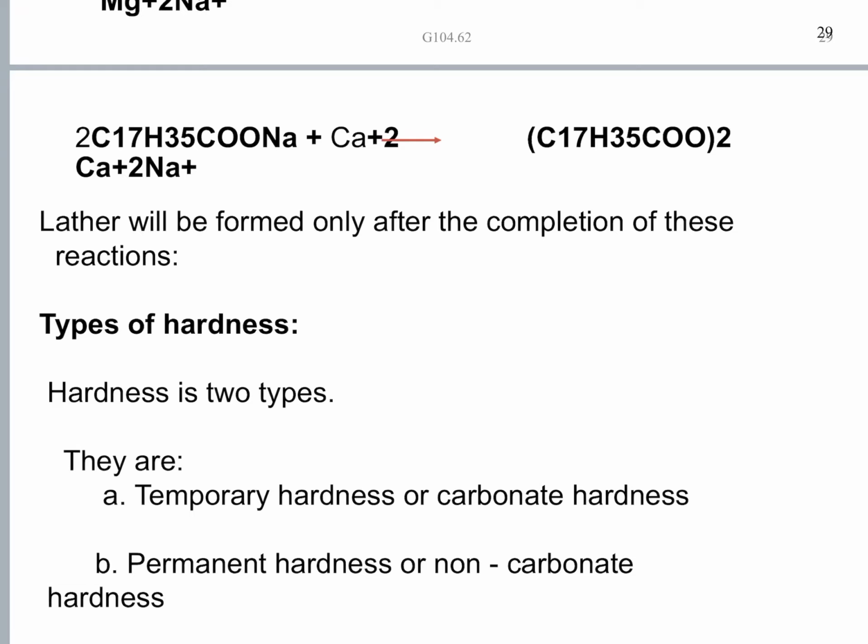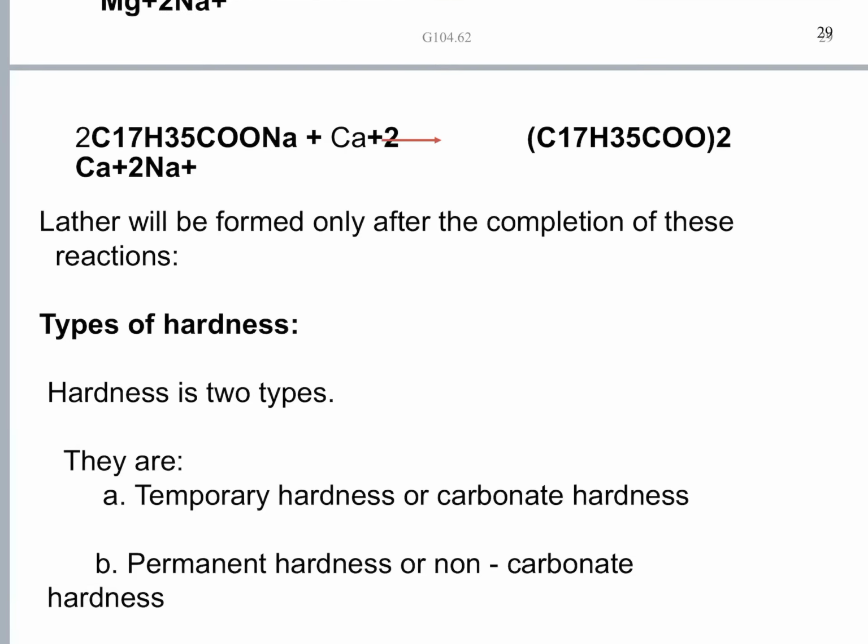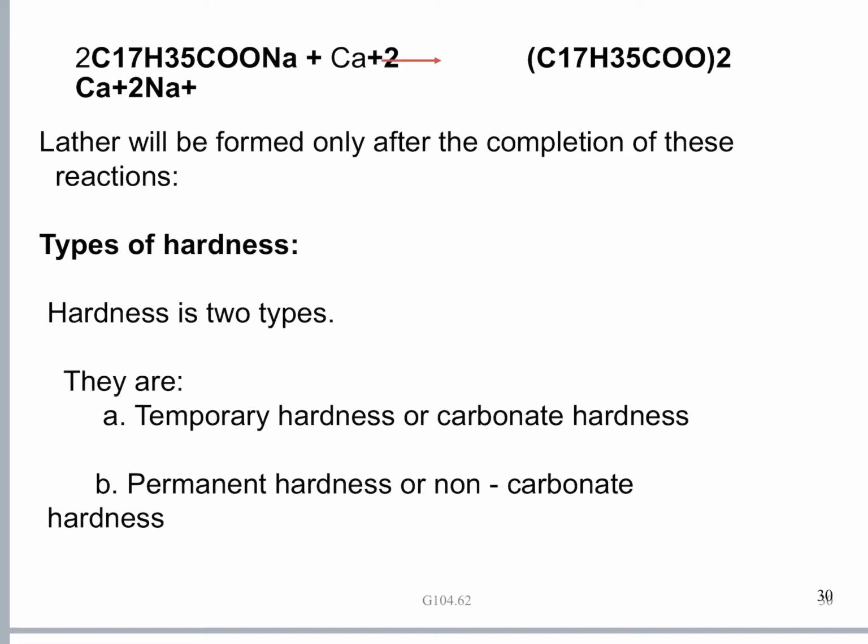These salts are bicarbonates, chlorides and sulfates of calcium and magnesium. Okay. What actually happens when these salts react with the soap, we have just seen. Okay. Now let us see the types of hardness.